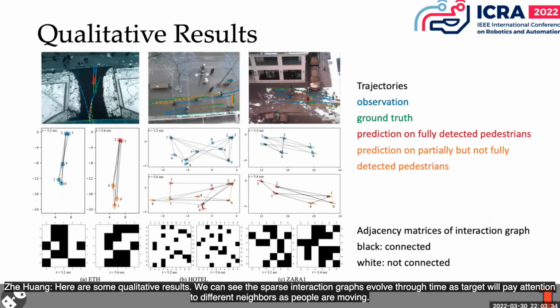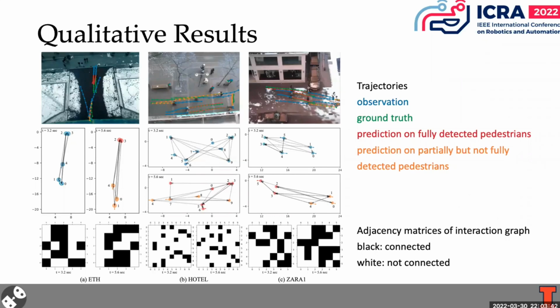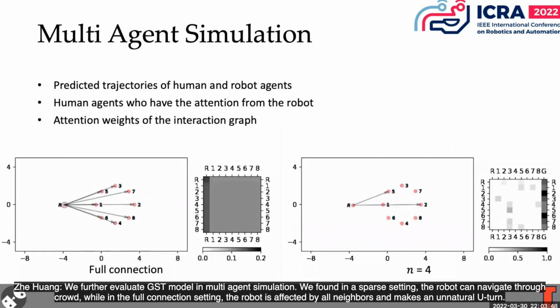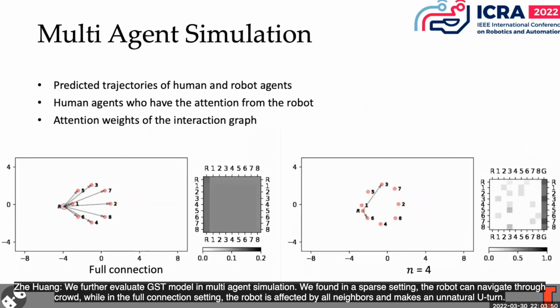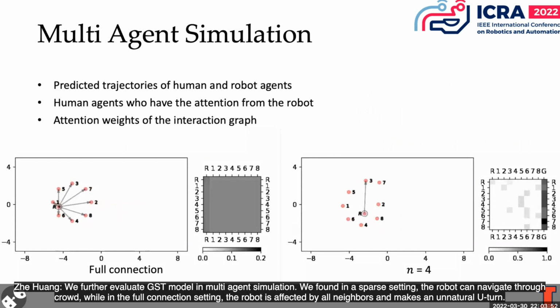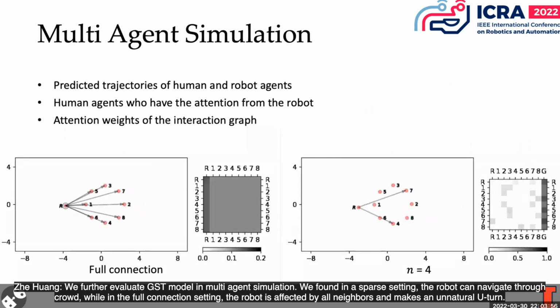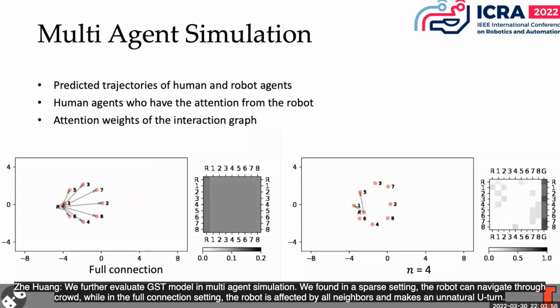Here are some qualitative results. We can see the sparse interaction graphs evolve through time as the target will pay attention to different neighbors as people are moving. We further evaluate the GST model in multi-agent simulation. We found in a sparse setting, the robot can navigate through the crowd, while in the full connection setting, the robot is affected by all neighbors and makes an unnatural U-turn.